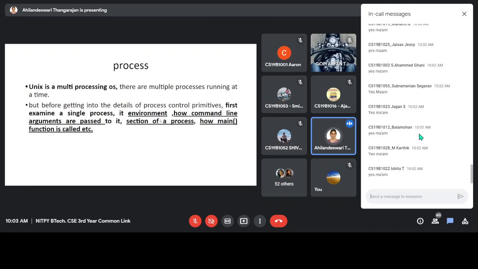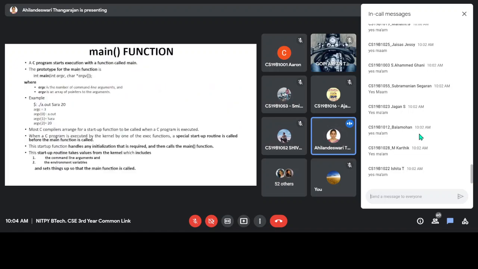What is meant by the environment, how command line arguments are passed, what are the sections of a process, how the main function is called. So first we'll start with the main function. You are already familiar with main in C. The program execution always starts from main. So the prototype of main is int main(int argc, char *argv[]).